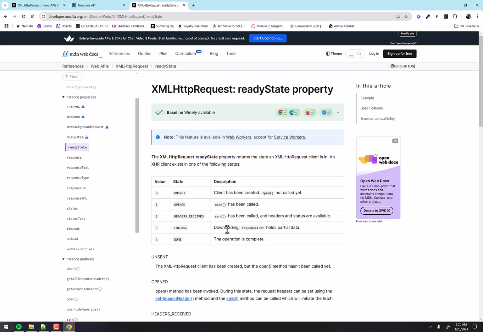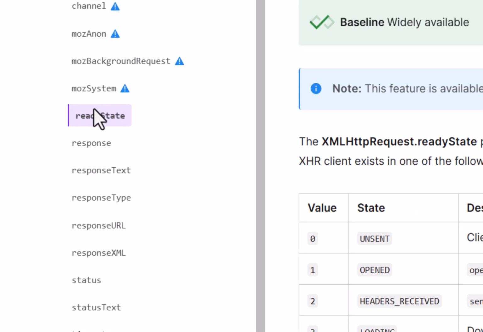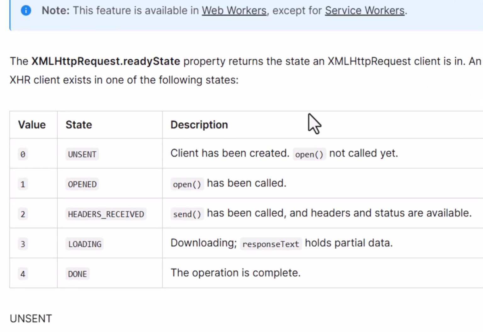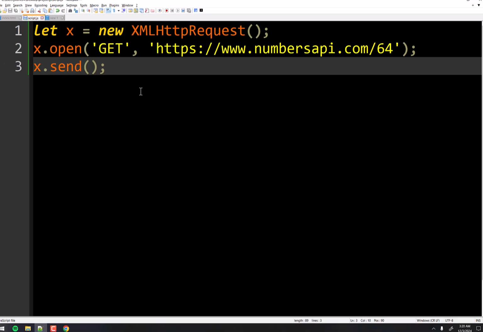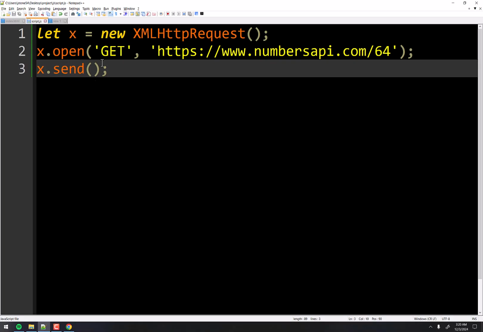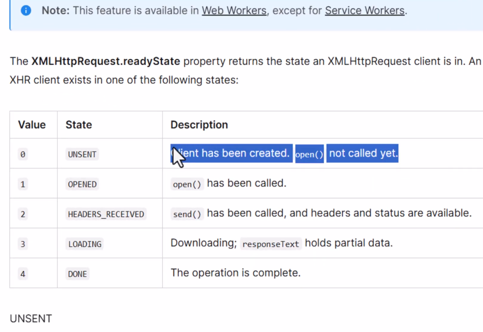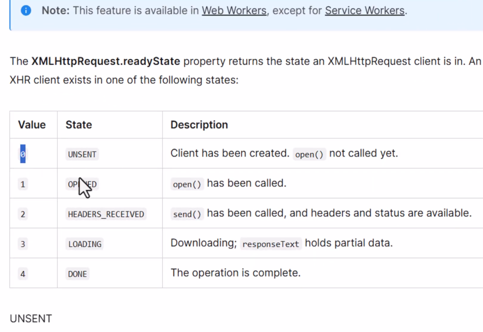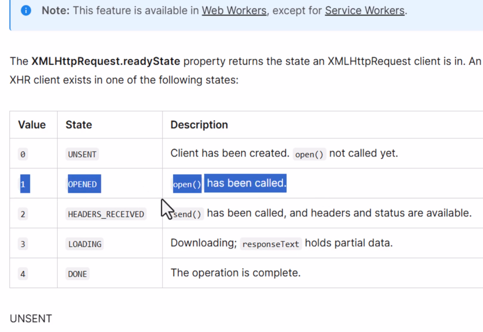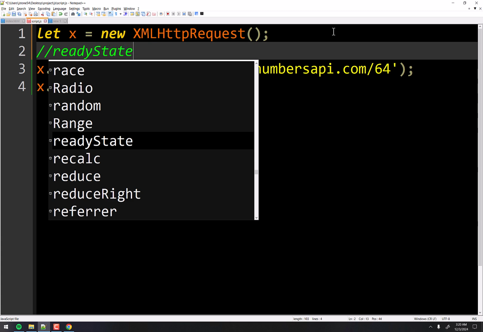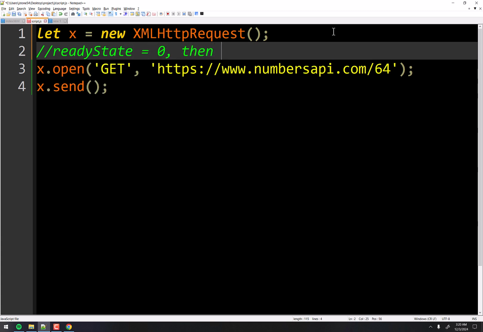And what we're looking at here, and we're going to see it in our code in just a second, is this ready state, and there are different values for a ready state. So the question then becomes, what is the ready state of our object? Well, it's 0 when we haven't even called the open function, right? Once we've called the open function, it becomes 1. So maybe we could put a little note here, ready state equals 0, then 1 after open is called, right?